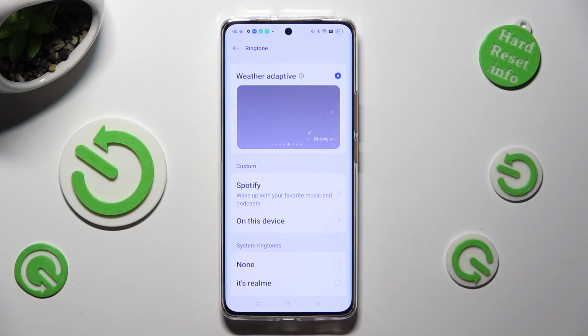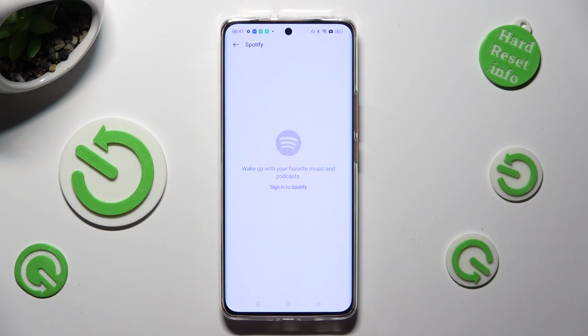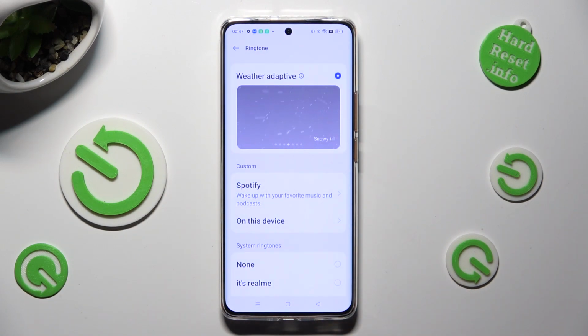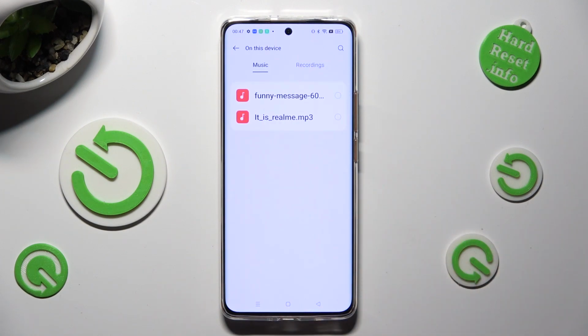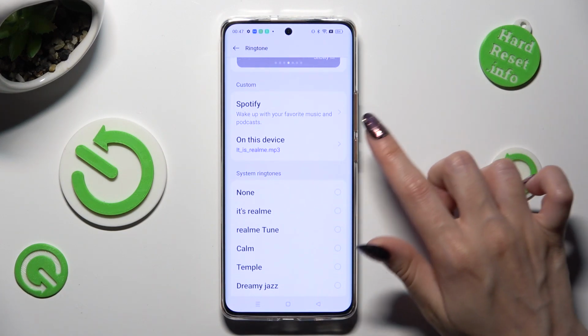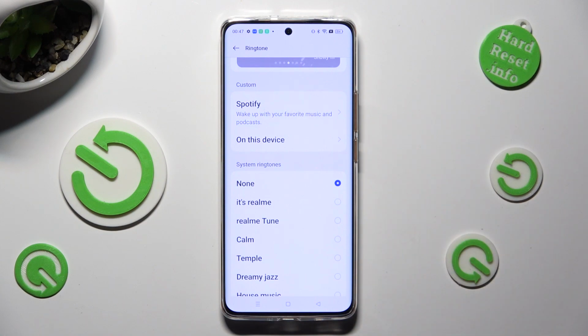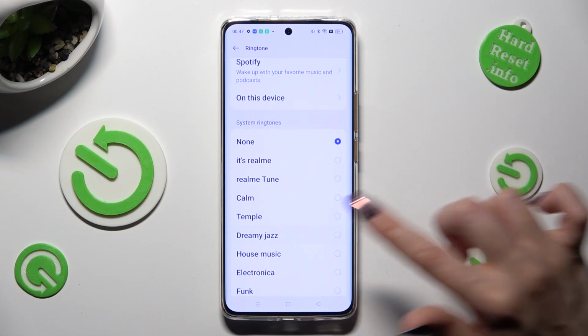In order to use your Spotify account, click on it over here and log in. You can also tap on this device and pick music from your smartphone by tapping on the one that you wish to set up. Lastly, you can also just click on one of those system ringtones. I will go with Dreamy Jazz.